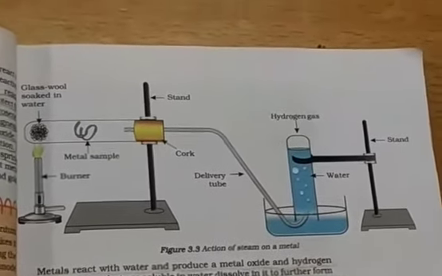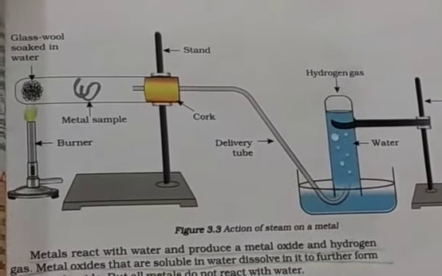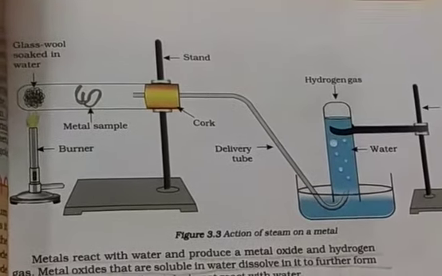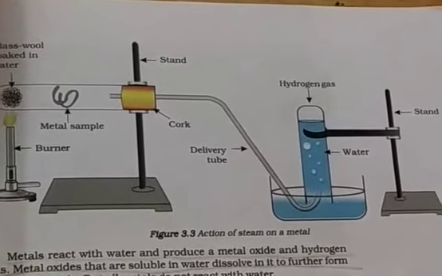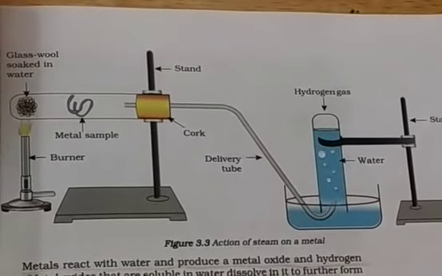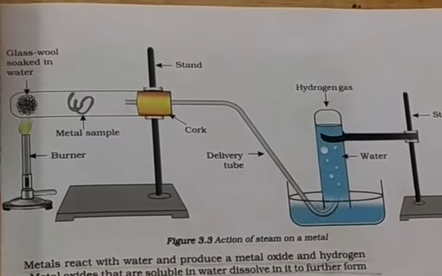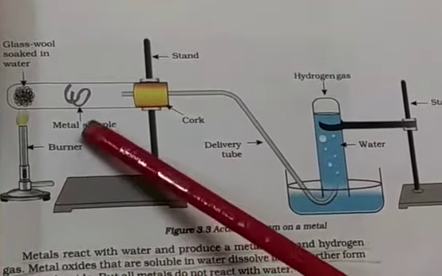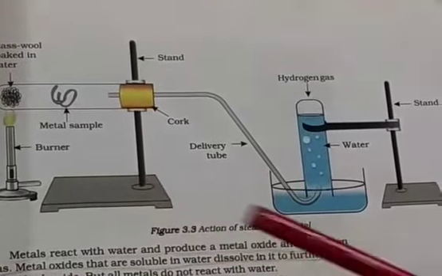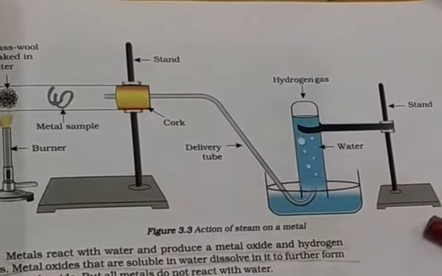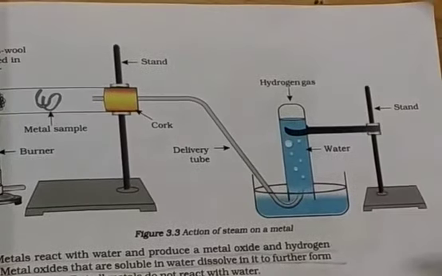Metals like aluminium, iron and zinc do not react with either cold or hot water. Iron and zinc do not react, okay, but they react with steam to form the metal oxide and hydrogen. That is what is shown here. Here you can see a metal sample taken. For example, if they take aluminium, it will form aluminium oxide plus hydrogen. Understood? These are the hydrogen bubbles coming out and sticking there.